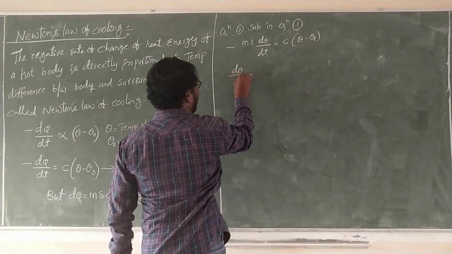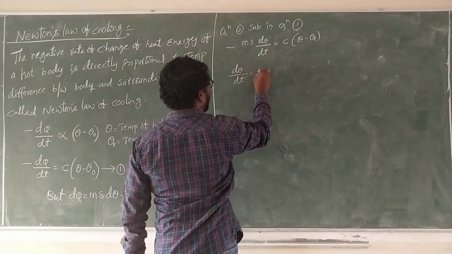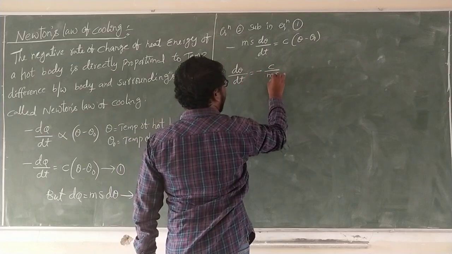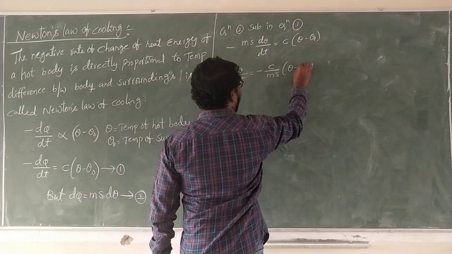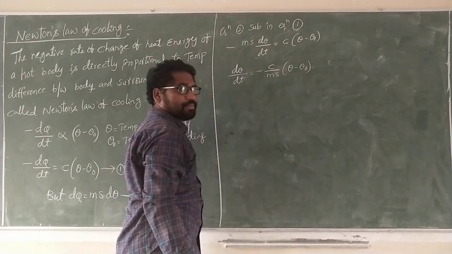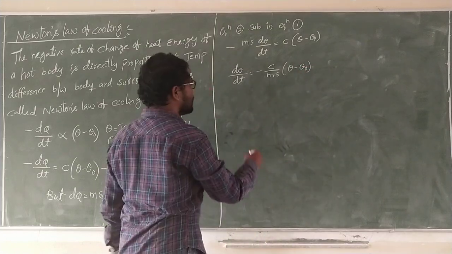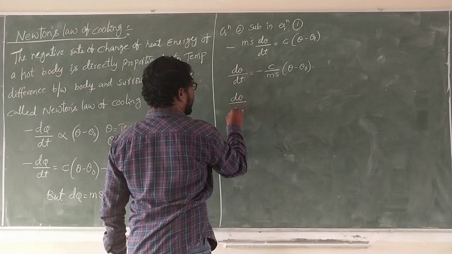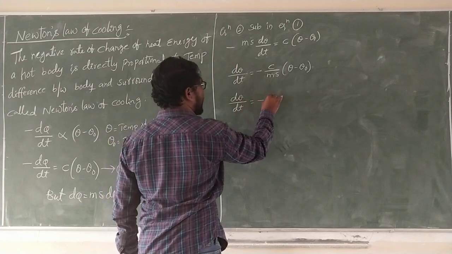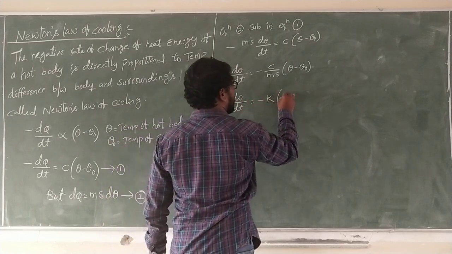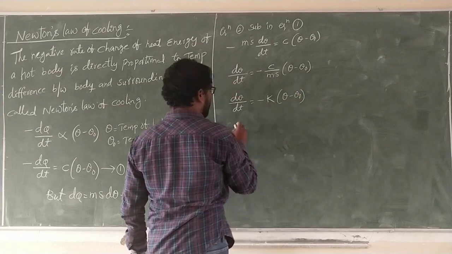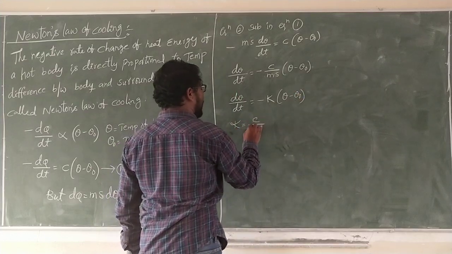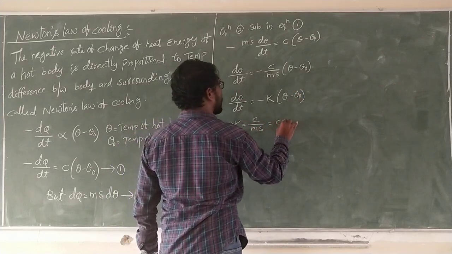Then d theta by dt is equal to minus c by ms of theta minus theta naught. What is c by ms? d theta by dt is equal to minus k of theta minus theta naught, where k is equal to c by ms, the cooling constant.